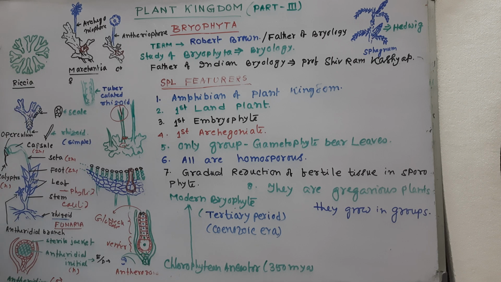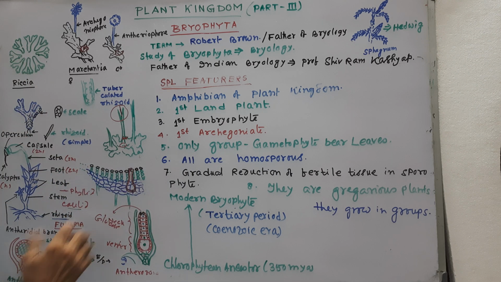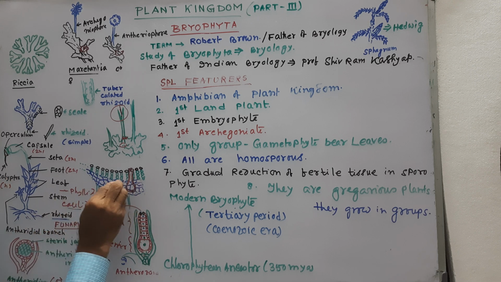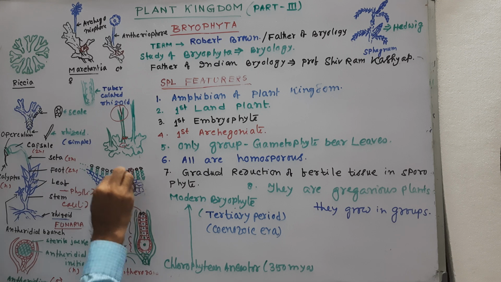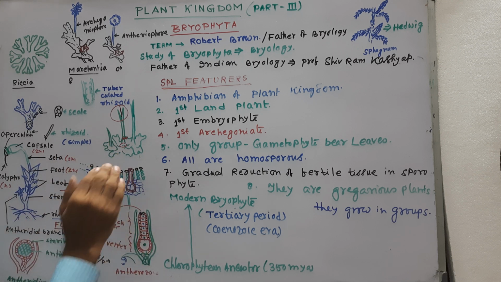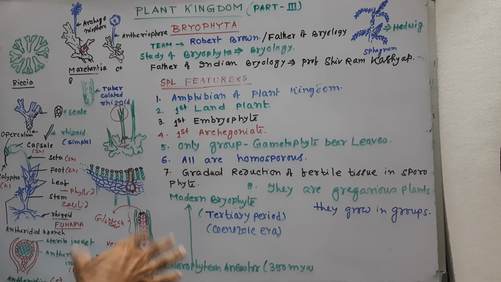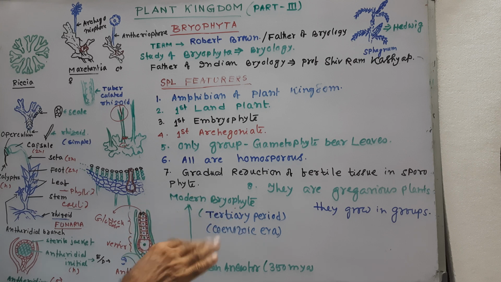Like in the case of Riccia, which is very primitive, the sporophyte consists of only a globose capsule. Look here, this is the Riccia thallus, and this is the archegonia, and within the archegonia, when the zygote is formed, it is wholly dependent on the gametophyte. In Marchantia and other groups, they are partially dependent.